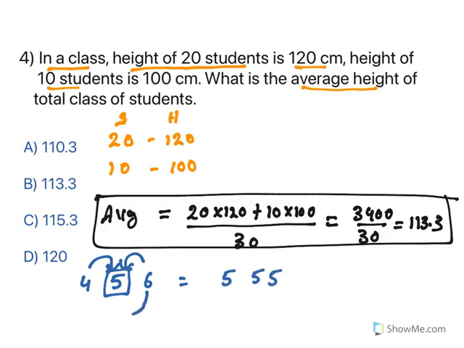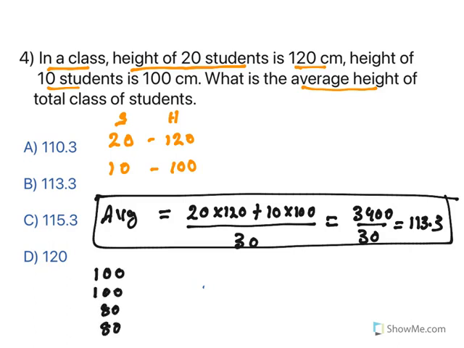If you subtract 1 and give it here, what happens? All of them will become 5 and this is what becomes the average. Now see, again, you need to think properly to get this concept. Without doing any formula, you can just get this. I'll give you one more example. Imagine you have 4 numbers, 100, 100, 80, 80. If someone asks you what is the average, either you can put this in a formula, or what you can do is think about this.